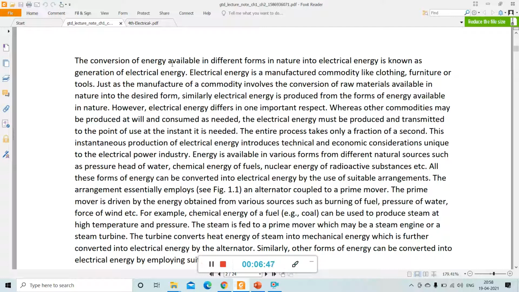So see, electrical energy is a manufactured commodity like clothing, furniture, tools. It is involved in our daily life to the deepest level. We cannot imagine surviving without electricity. Like other things, electrical energy is also one essential commodity.